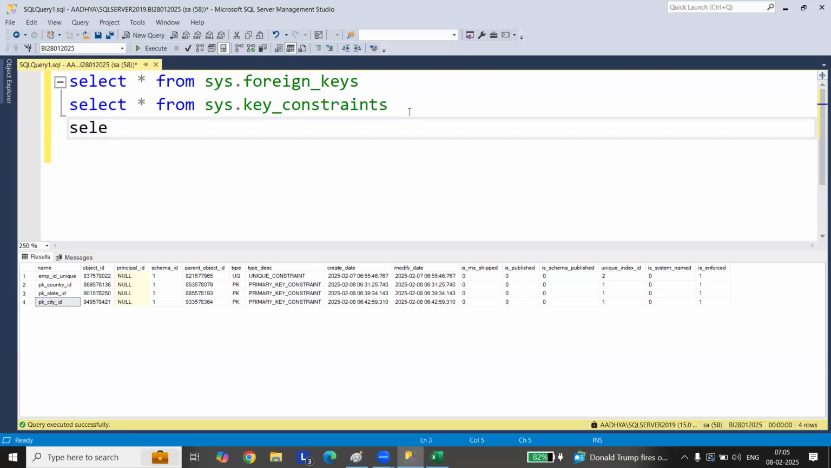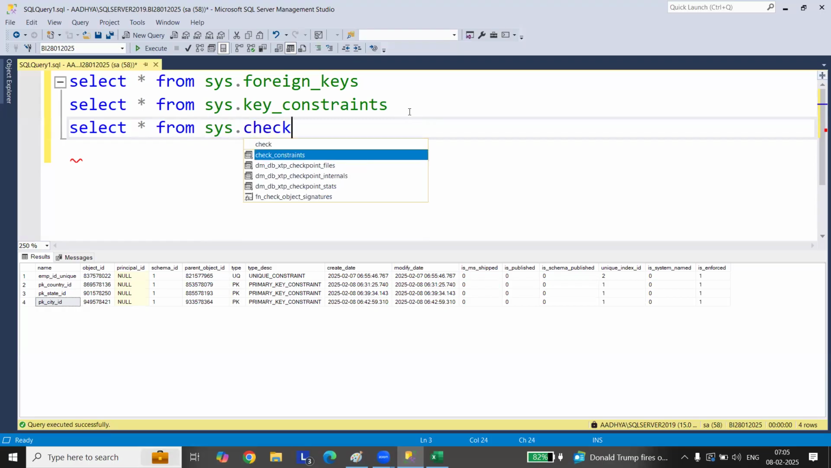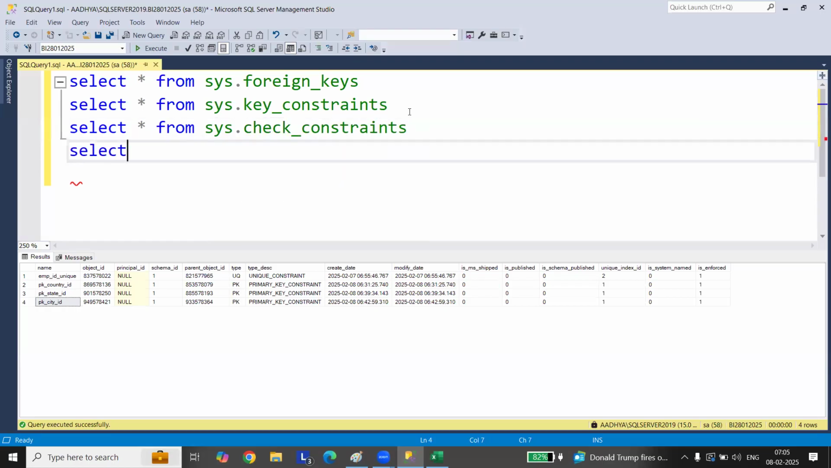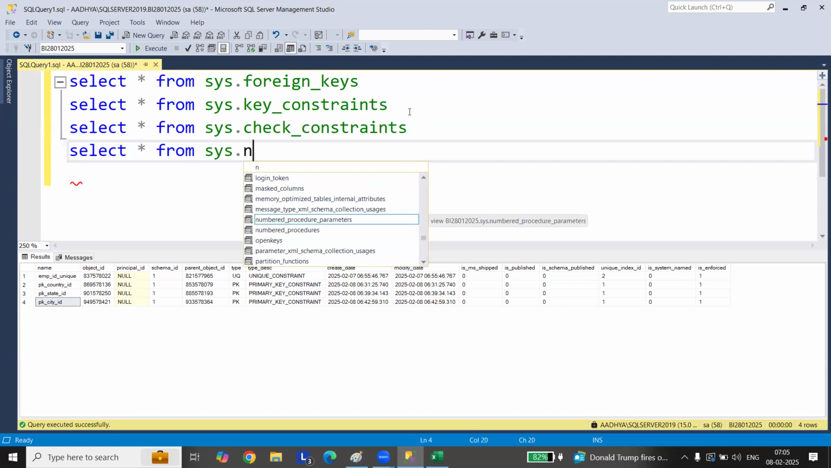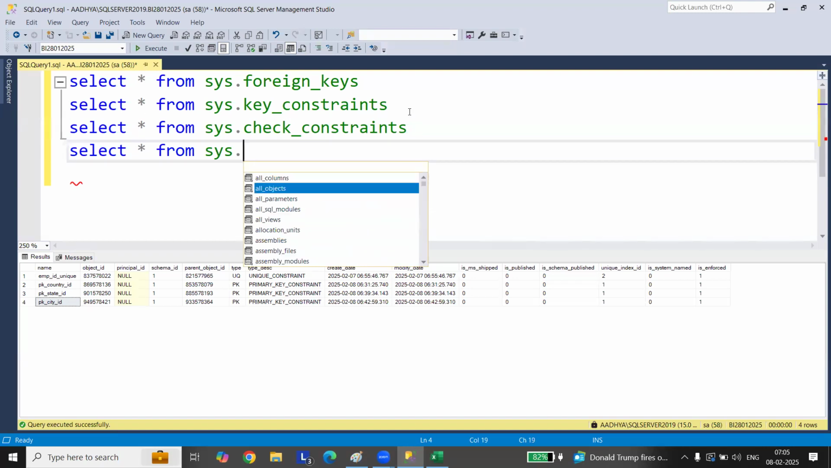But we have something called select star from sys.check_constraints. Select star from sys. Wait, a few more, one minute. Check constraint.